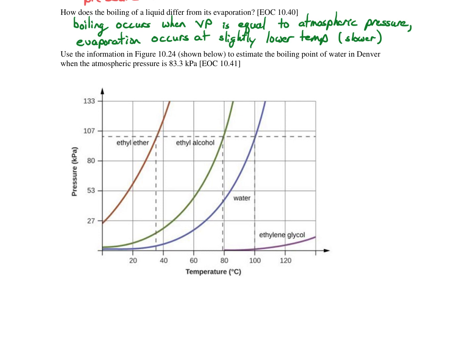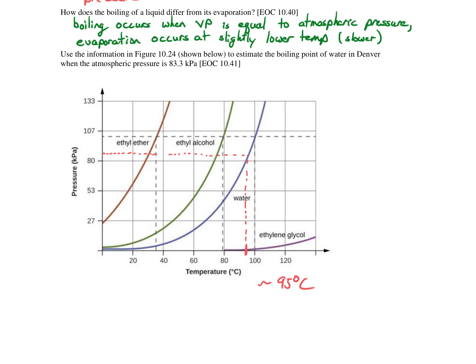So if we start at about 83-ish, it's hard to tell with this scale, and we draw our line over to water, and then a normal line down to the temperature scale. I would guess that this is approximately 95 degrees C.